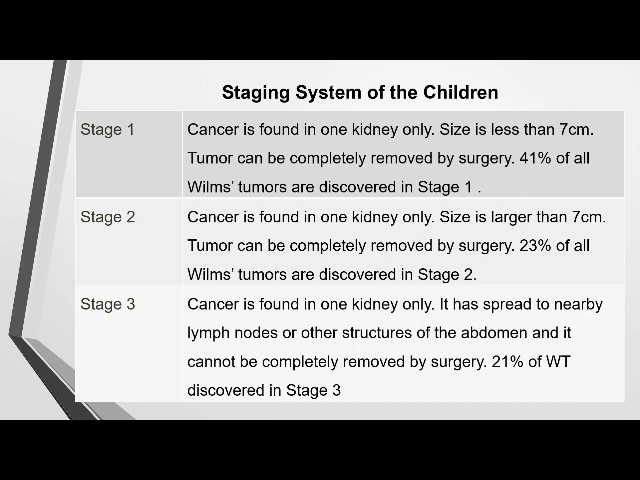Then stage 3: cancer is found in one kidney only, but it starts spreading. It has spread to nearby lymph nodes and other structures in the abdomen, and it cannot be completely removed by surgery. So 21% of cases can be discovered in stage 3.